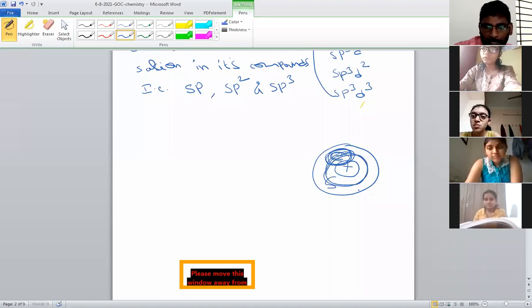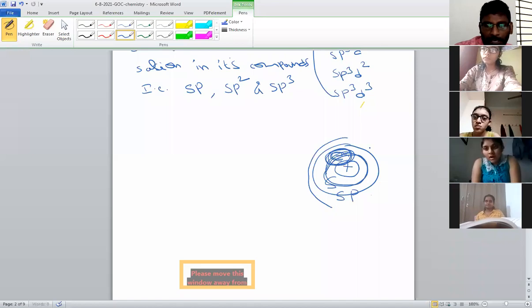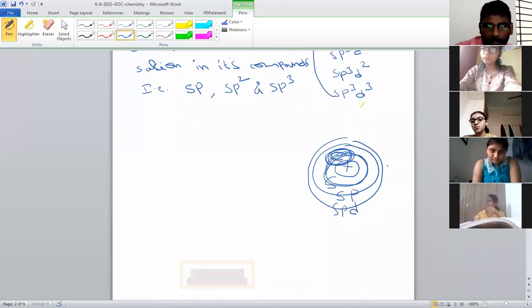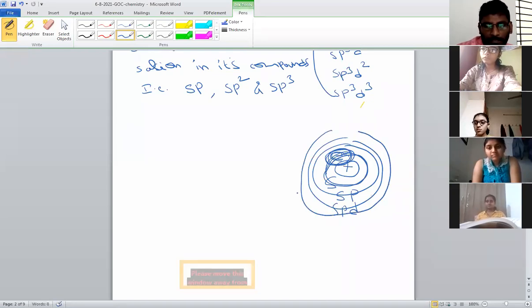If it is the second shell, it contains s and p orbitals. If it is the third shell, it contains s, p, d. Like that, if it is the fourth shell, it contains s, p, d, f. So it depends on which shell is present.